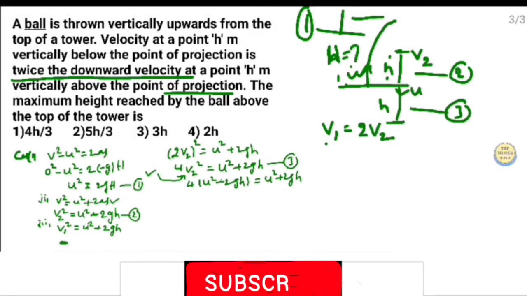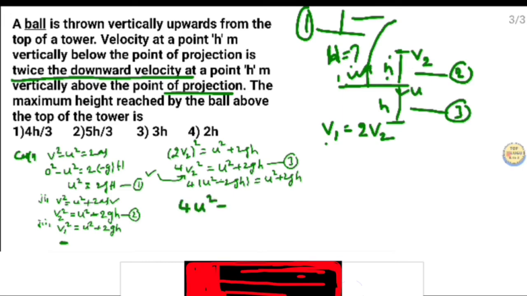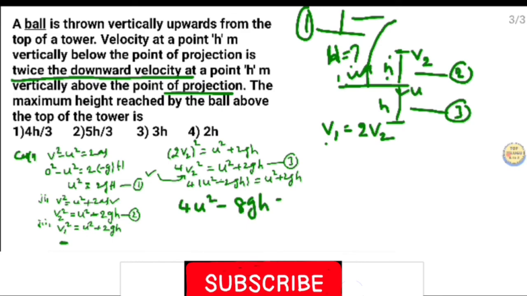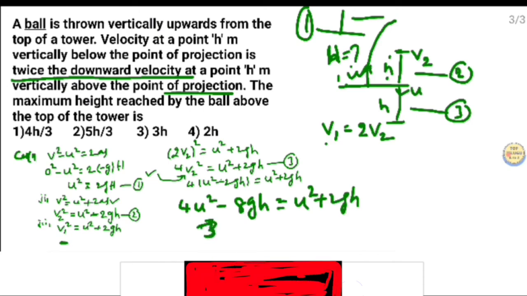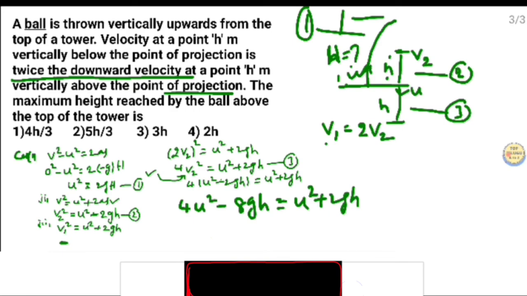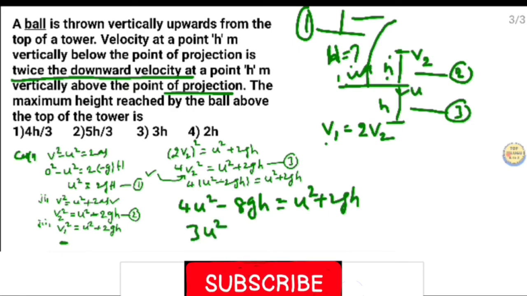Here the 4 is multiplied: 4u square minus 8gh is equal to u square plus 2gh. 4u square minus u square, therefore we get 3u square is equal to 8 plus 2, 10gh.